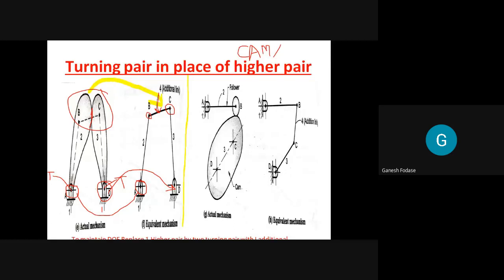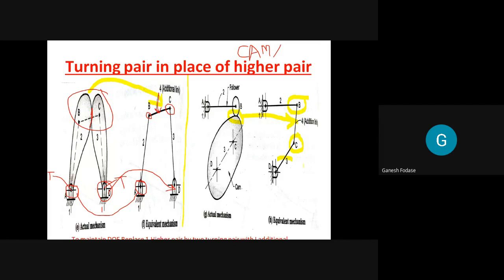If I want to replace this higher pair formed between these 2 links, that is between this B and C, there is higher pair. You can observe here, point contact is there. So if I want to replace this, then what to do? You know, I have to add one more link, that is additional link, and that link is having turning pair at B and at C. So we replace this higher pair by means of 2 turning pairs at B and C, and it is having one additional link. So now total number of links are 4.